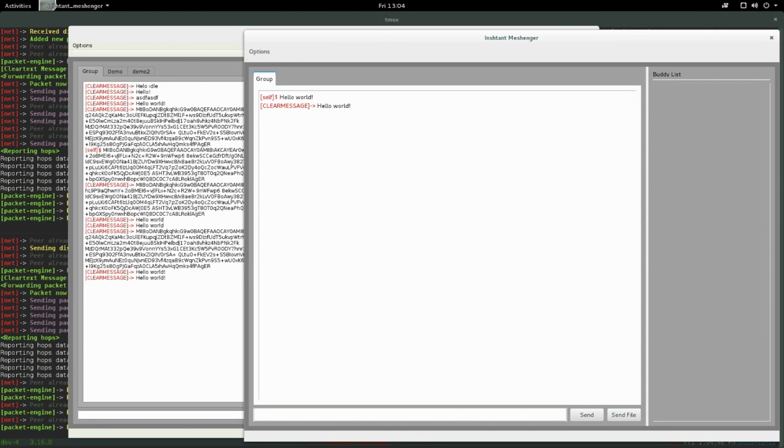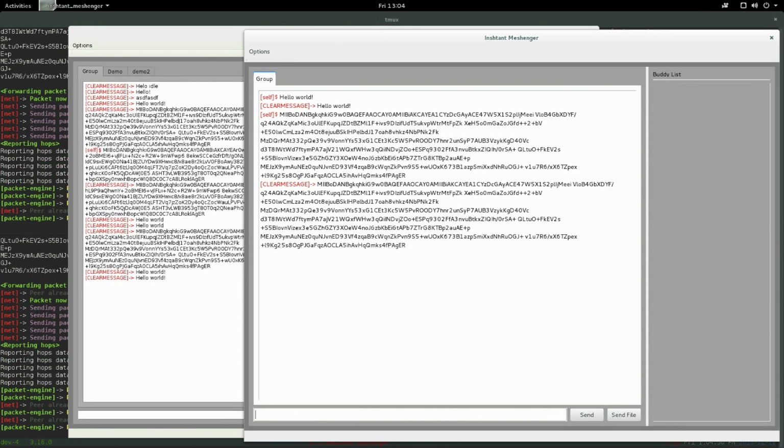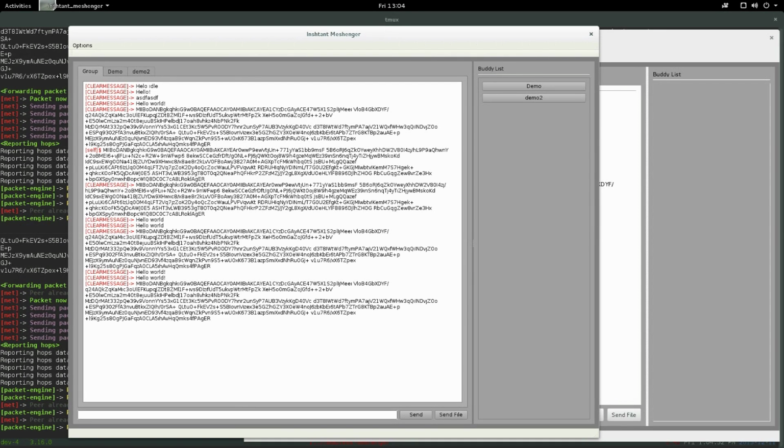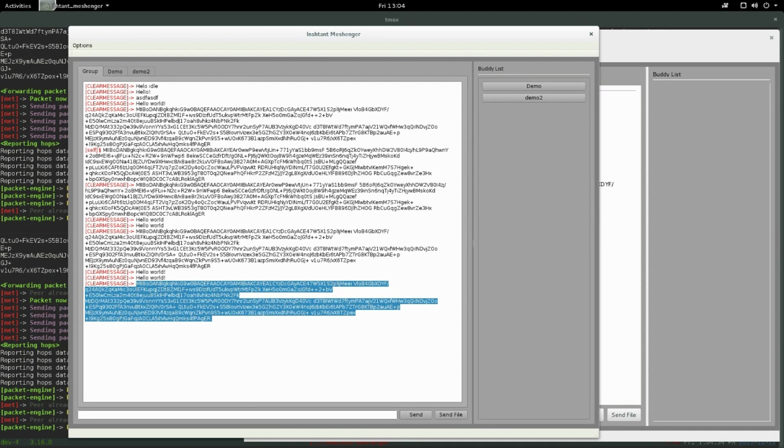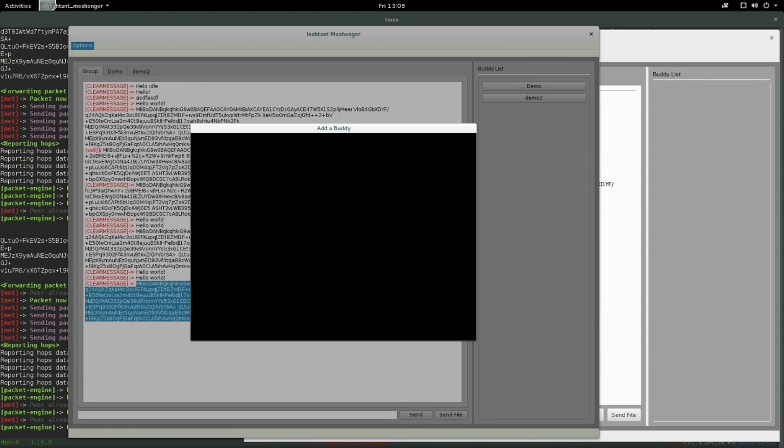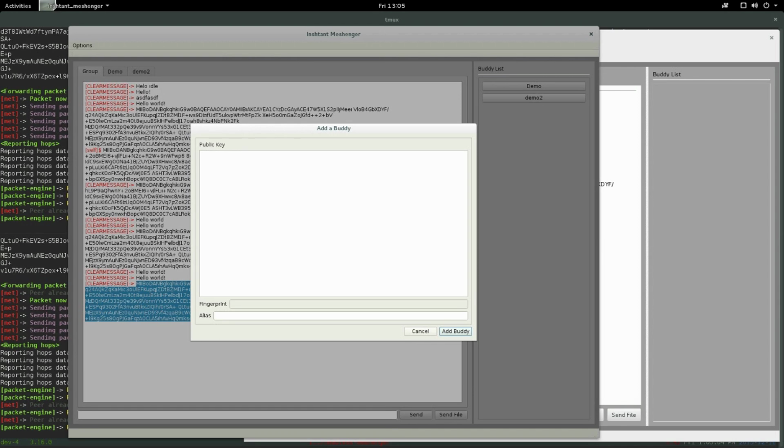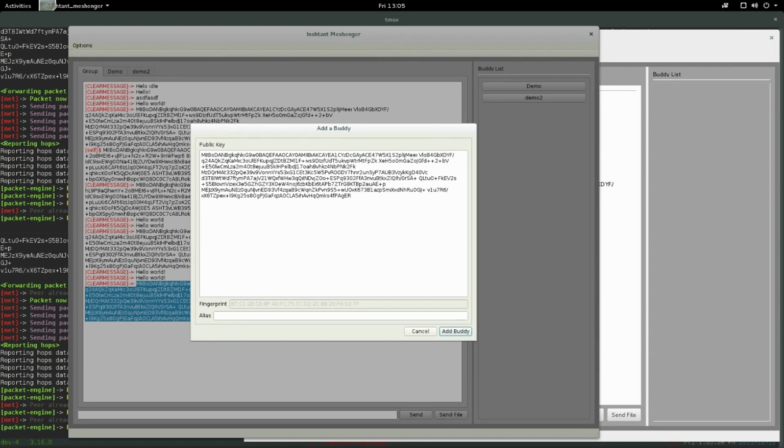So let's say we want to talk to somebody and we want to exchange our keys with them so we can actually encrypt messages to them. First of all, we can go to Options in our Keys menu. We can export a public key and then send it over the network in a clear text message. Since it's our public key, it's totally safe to do this. If we go to the other client, they should have received this message as well.